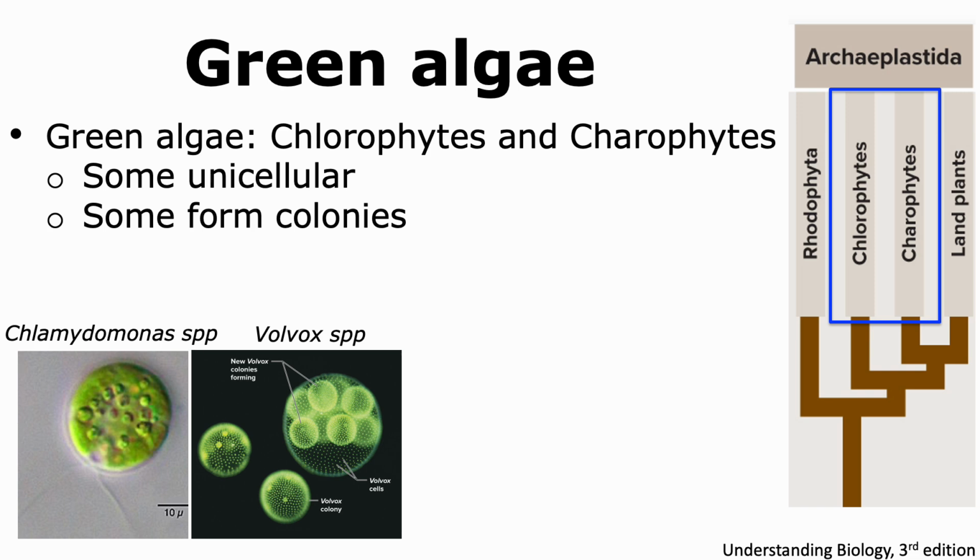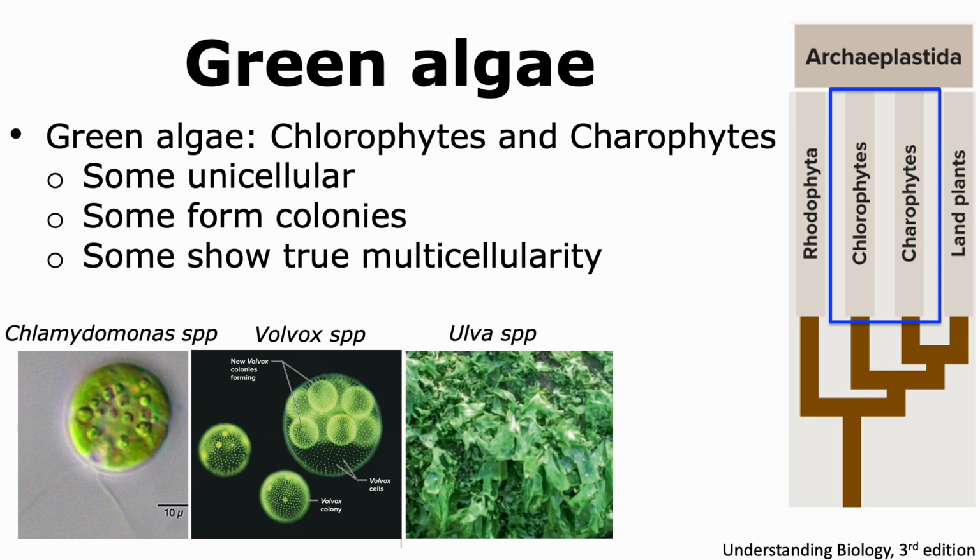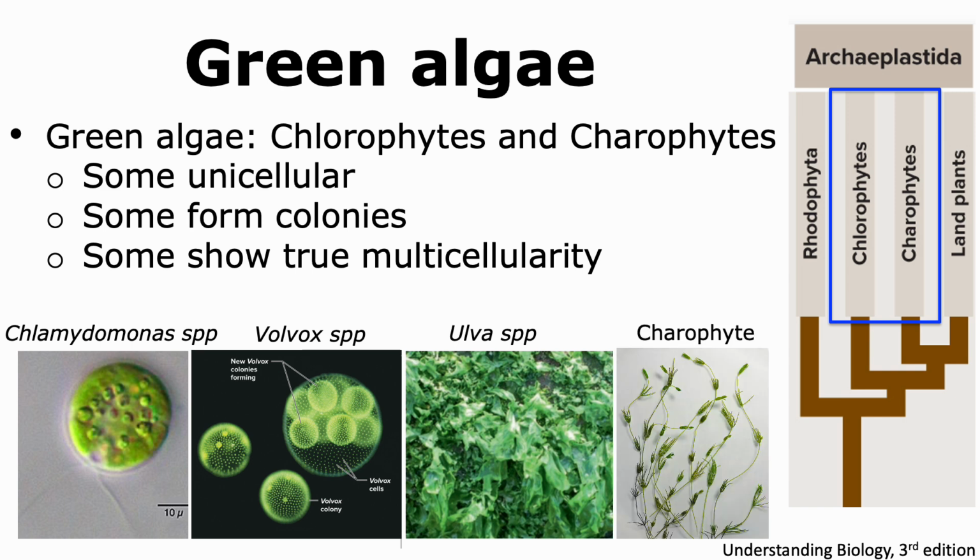It should be noted that even though the colony is multicellular, this is not true multicellularity. Now, there are green algae that do show true multicellularity, like the chlorophyte Ulva. True multicellularity is seen in both chlorophytes as well as charophytes. In the case of true multicellularity, we are able to observe specialized cells that work together as a unit.